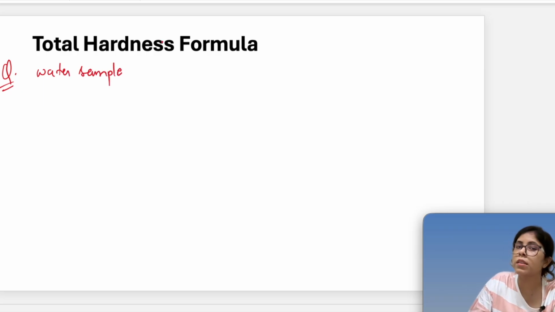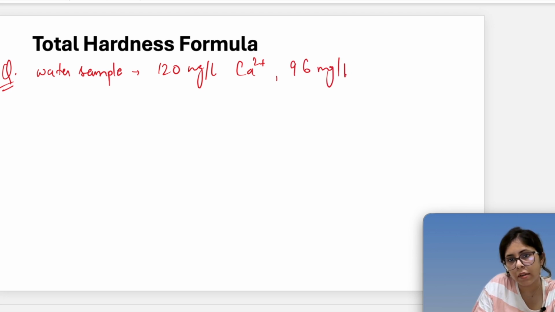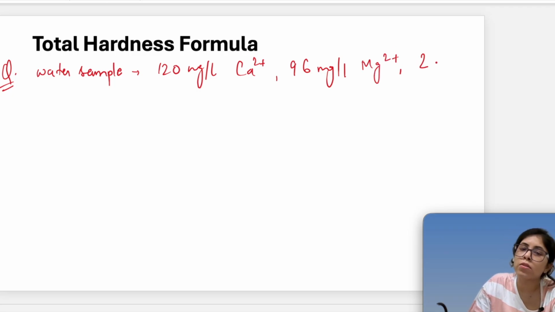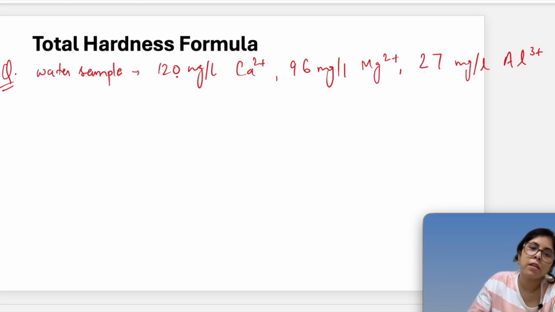In this water sample we have 120 milligram per liter of calcium, 96 milligram per liter of magnesium, and 27 milligram per liter of aluminum. Now I have to calculate the total hardness. So what is total hardness?